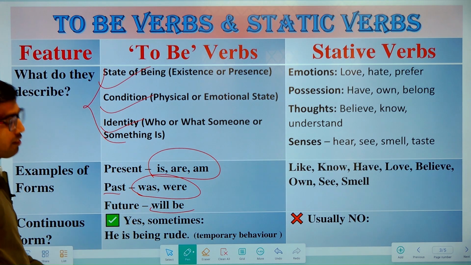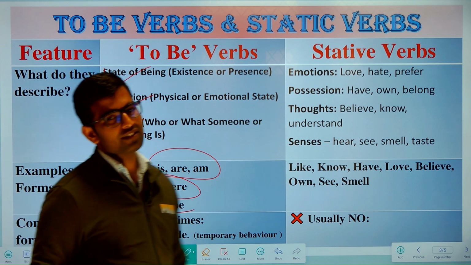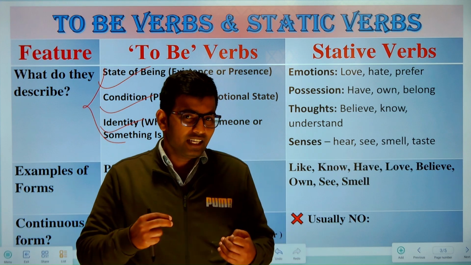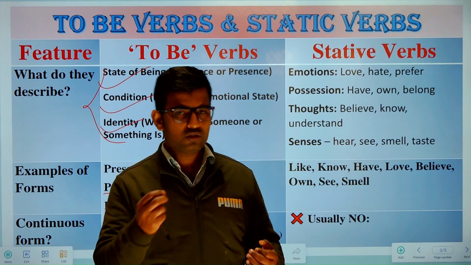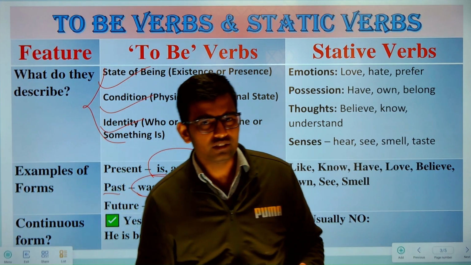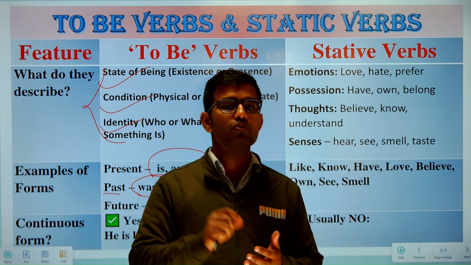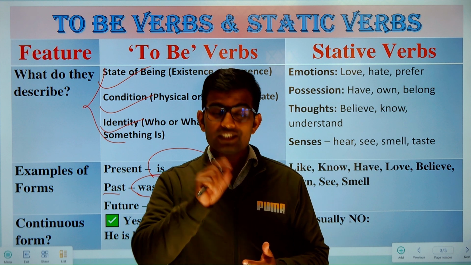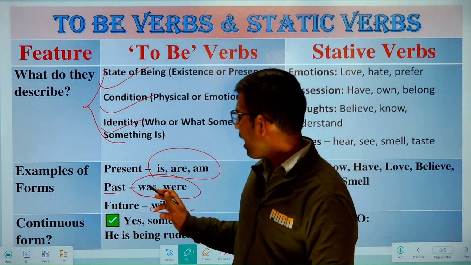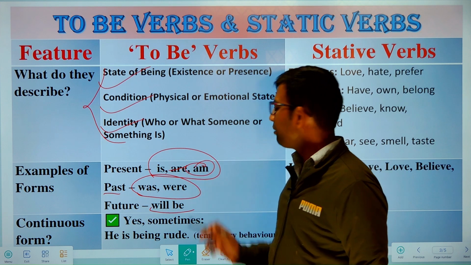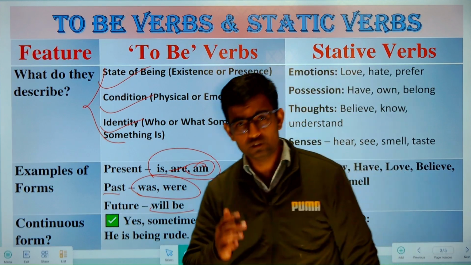Now let's understand all this with an example. Suppose in present time, my identity is known as a teacher. So I wish to describe my present identity. I will use the present to be verb, that is am. I am. So I am a teacher.